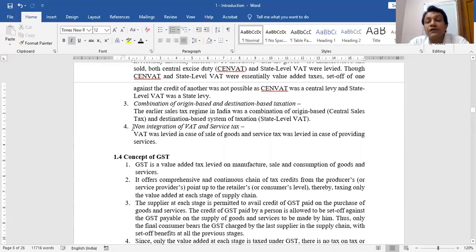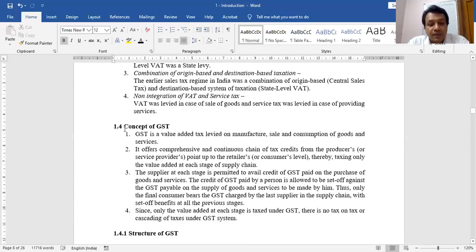VAT and service tax were not integrated in earlier times. If some services are used to manufacture any goods, then ITC paid on services availed was not allowed. Now it is integrated, goods as well as services. That's it.